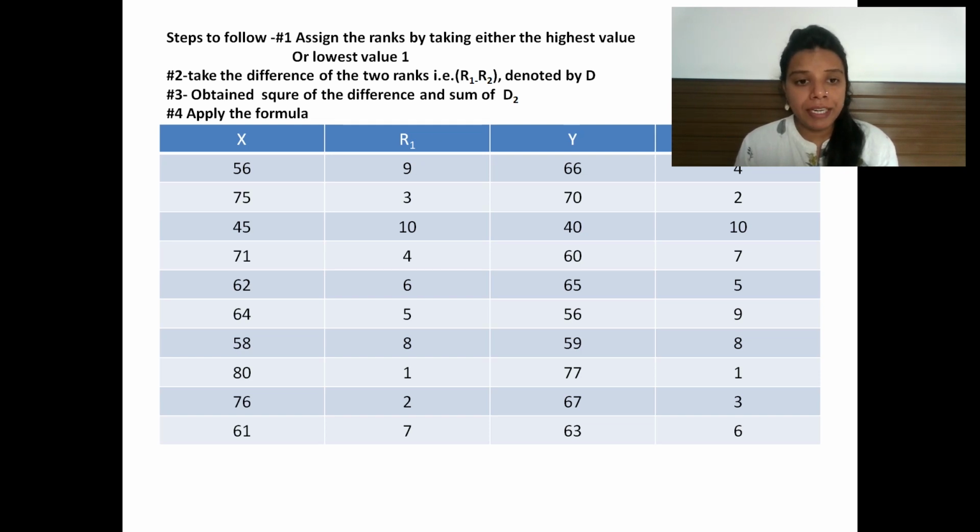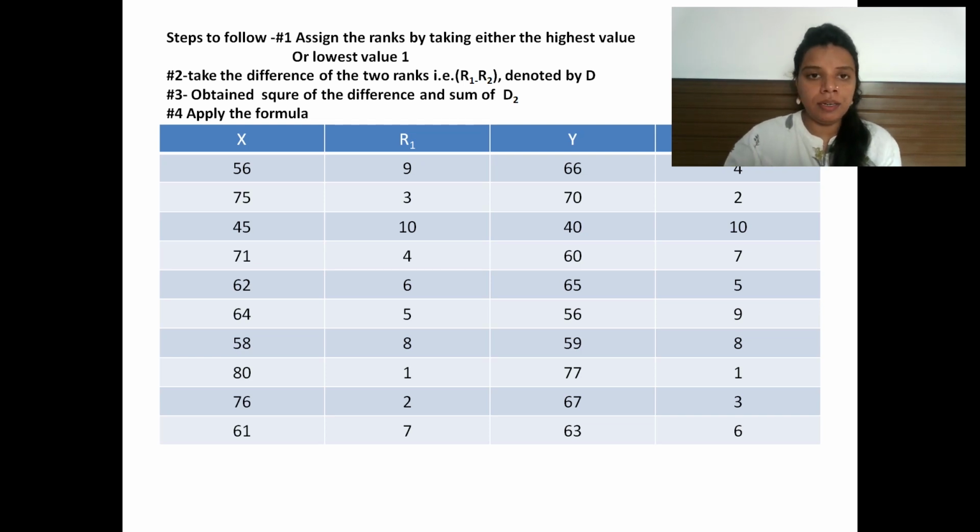So if I take the highest value in the x variable as 1, likewise we need to follow the same. We opt for the highest value as rank 1, which I gave in y. 77 is the highest value, so I gave that rank 1. Likewise, the second highest value I give 2, in the case of x that is 76, and in the case of y it is 70, and so on.